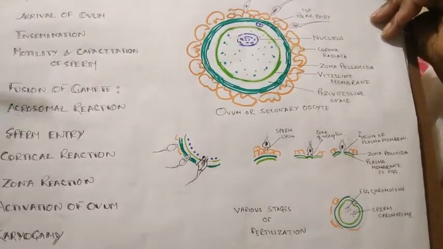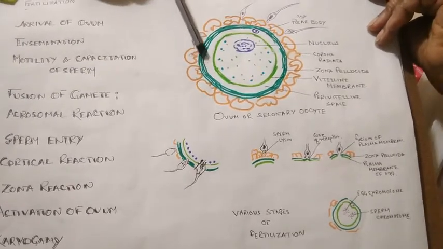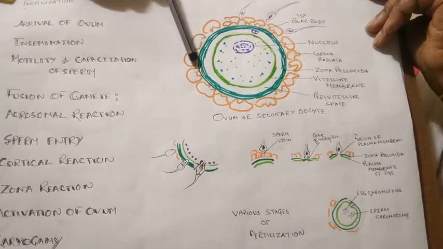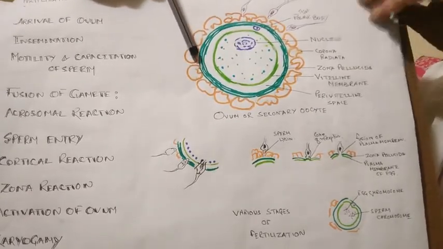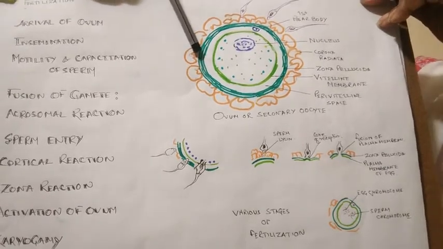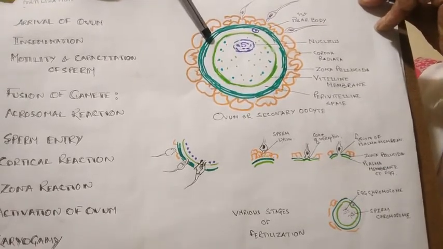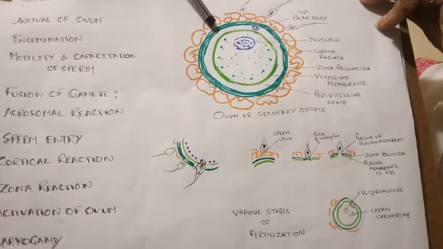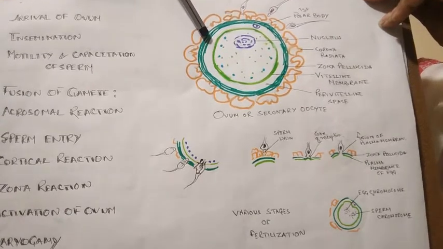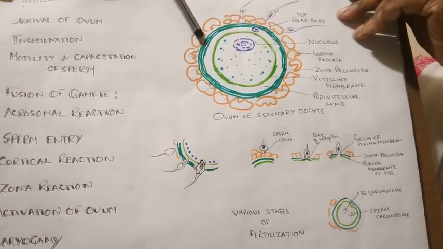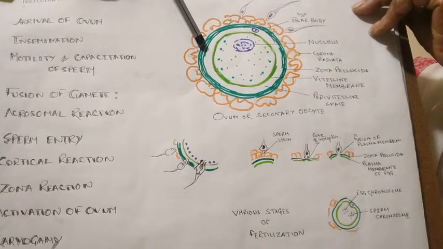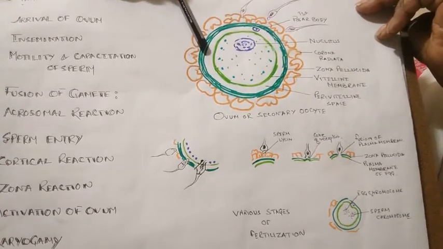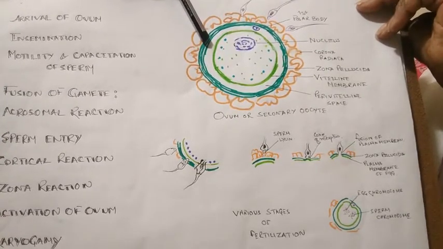So let us have a quick recap. Fertilization occurs in the ampullary-isthmic junction. It is a long process, and for our convenience we have divided it into several steps. At first there is the arrival of the ovum at the ampullary-isthmic junction on the 14th day of the menstrual cycle, which rests there for 48 hours for the arrival of the sperm. Next is insemination, that is, semen is transferred into the female reproductive tract, and it contains several factors which help the sperm to move in the female reproductive tract.